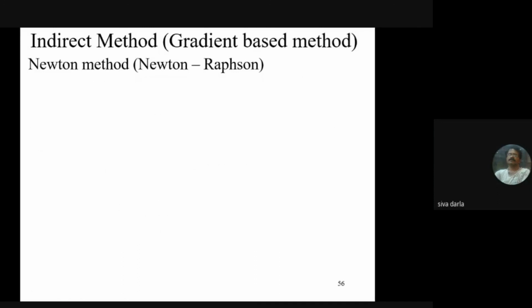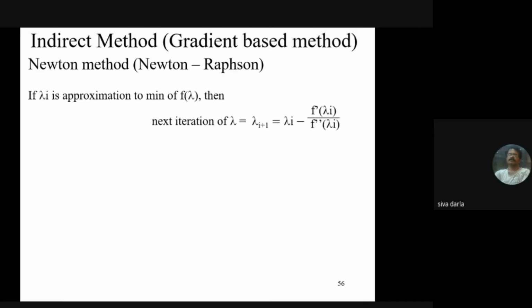So for the next iteration, lambda i plus 1 is equal to lambda i minus f dash, the first derivative of the function at lambda equal to lambda i, by the second derivative of the function at lambda equal to lambda i. With this I can get the next iteration of lambda, approximating to the minimum of f of lambda.